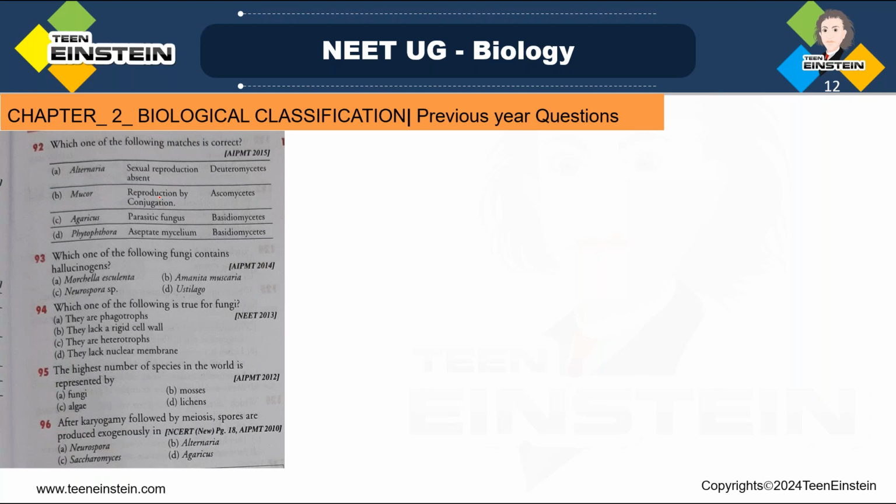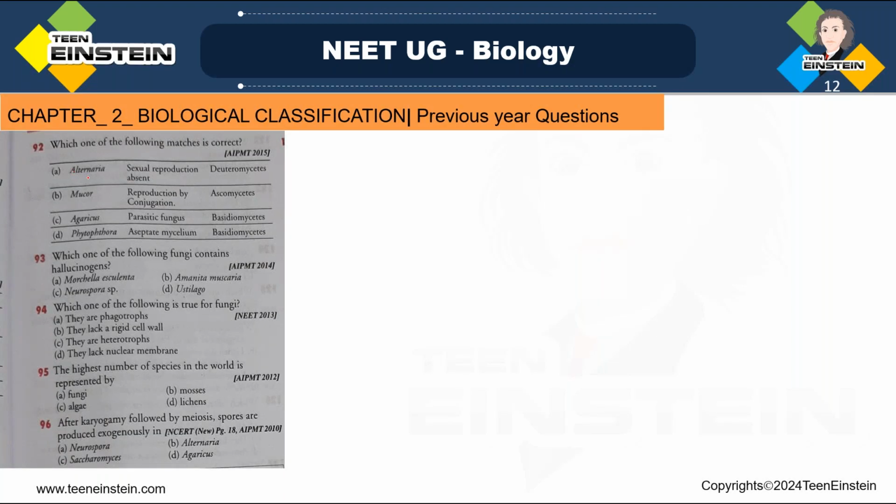Then Mucor, reproduction by conjugation, Ascomycetes. Like that they have given the options. Then third option, Agaricus, a parasitic fungus, Basidiomycetes. Then option D, Phytophthora, aseptate mycelia, Basidiomycetes.